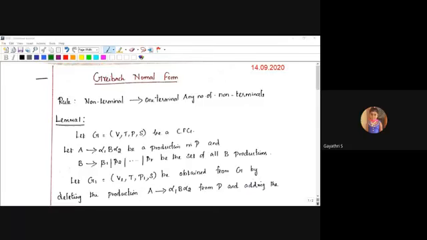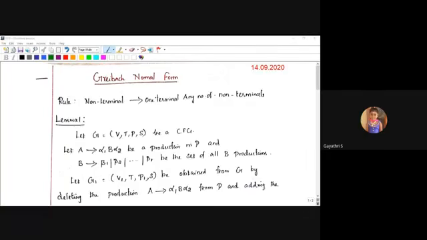Yes, Nandini, that is right, and Maulika, the second rule. Actually there are two rules. The first rule: a non-terminal produces two non-terminals, and a non-terminal produces a single terminal. These are the only two productions available and supported by Chomsky normal form.